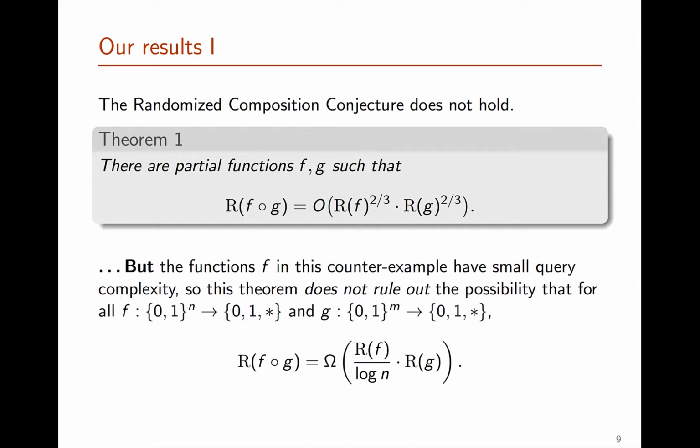It still allows for the possibility that the query complexity of f composed with g is at least R of f times R of g just divided by log n. This limitation of the counterexample kind of suggests that it's actually still worth trying to prove the strongest possible composition theorem that we can have for randomized query complexity.